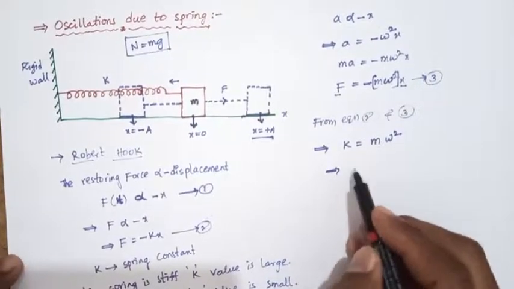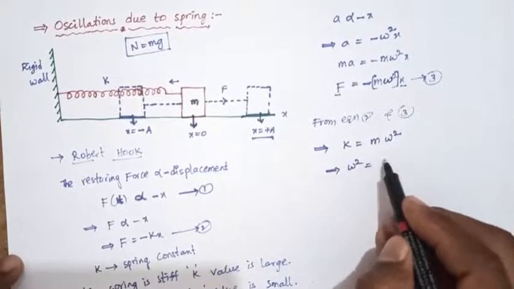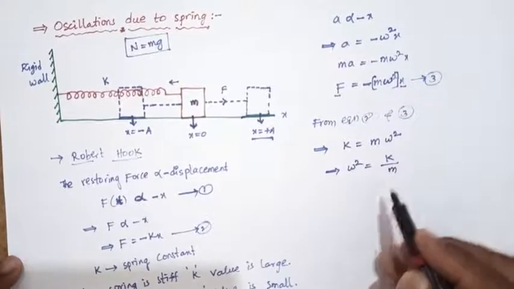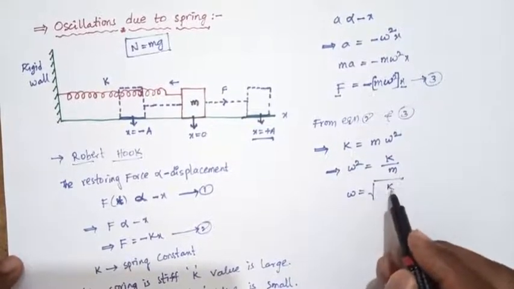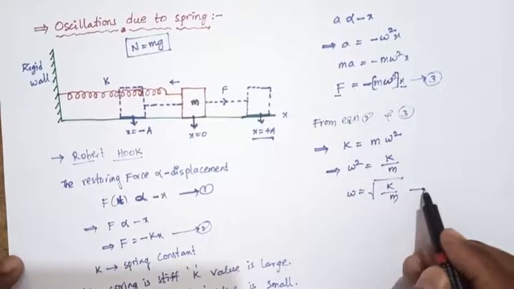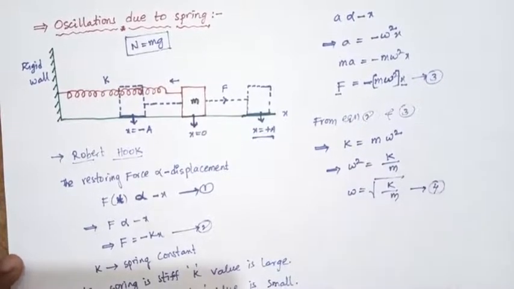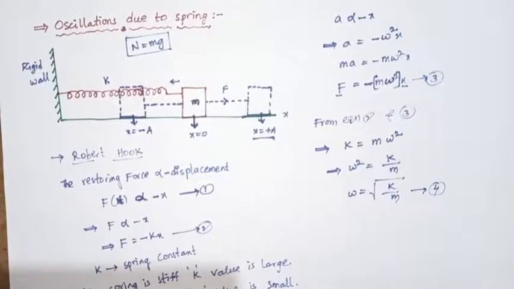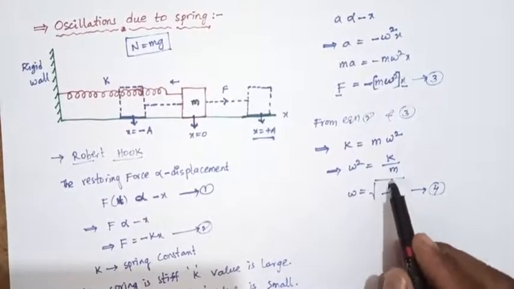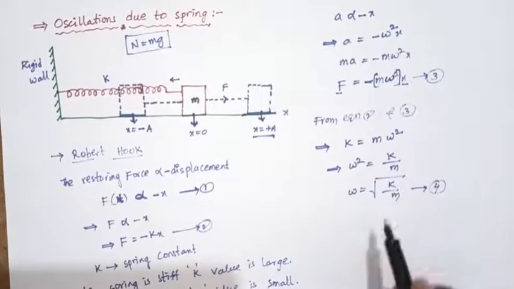So omega square equals k by m, or omega equals the square root of k by m. This is equation number 4. The angular frequency omega equals the square root of k by m.